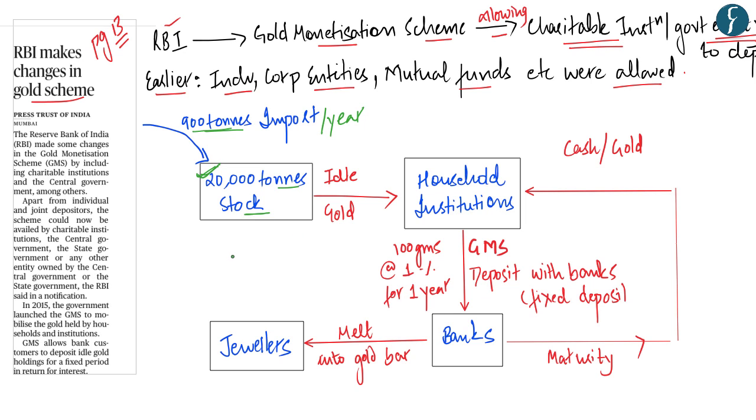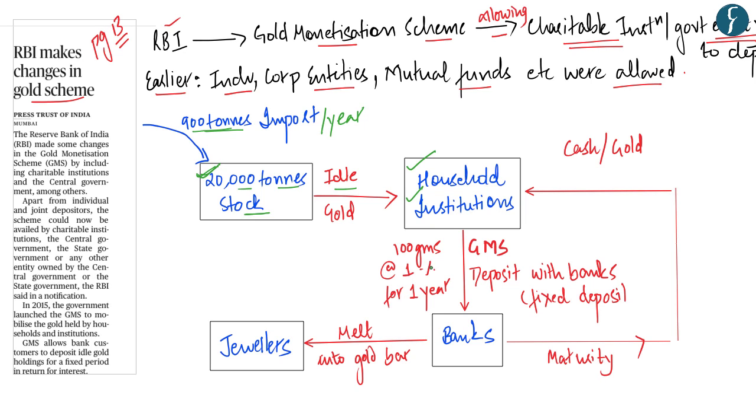Therefore, the basic idea behind the gold monetization scheme is to mobilize this idle gold which has been lying with the people and the institutions and put this gold to productive use. Like stated, almost 20,000 tons of gold stock is lying idle either with the households or the institutions who neither trade this gold nor monetize it.